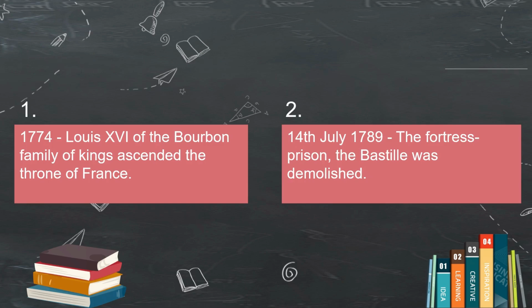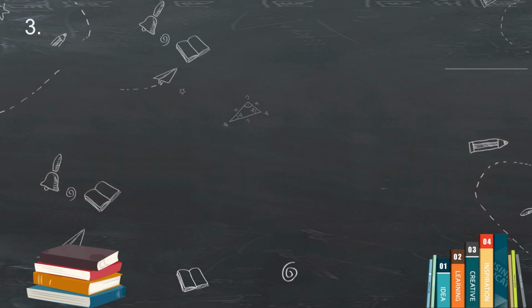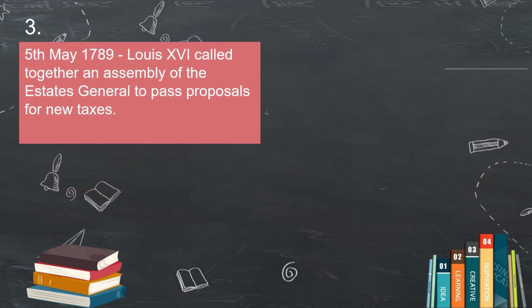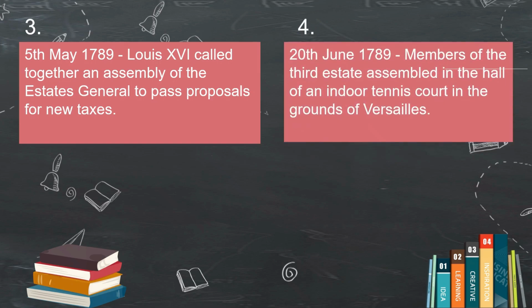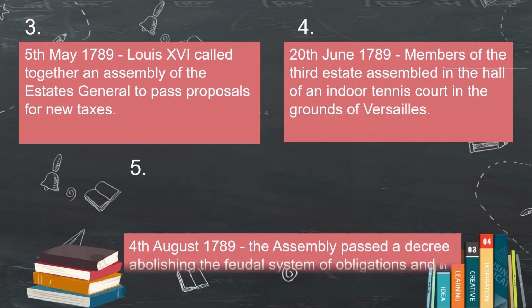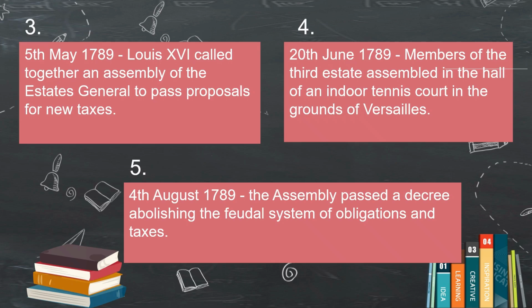Facing a severe financial crisis, Louis XVI called a meeting of the States General, a step that hadn't been taken in 175 years. Now it's a turning point for France in June 1789. On 20th June 1789, the Third Estate broke away and declared themselves the National Assembly, and they were demanding a new constitution. It was the first clear challenge to the royal power.